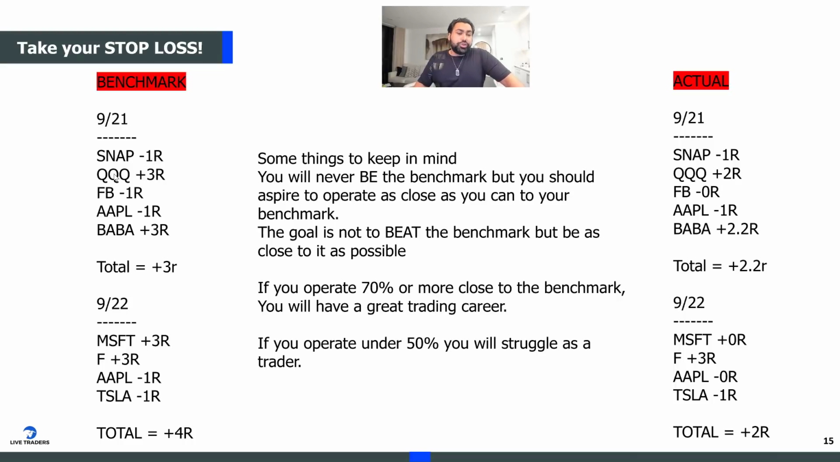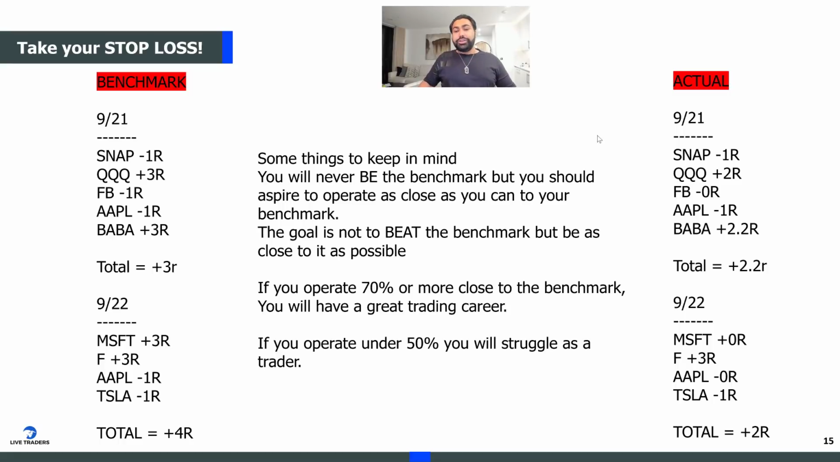I should have traded QQQ based on my trading plan. If I did trade that, it would have hit my target of 3R, right? If I traded Facebook, I would have lost an R. If I traded Apple, I would have lost an R. And if I traded Baba, I would have gained 3R. So if I did everything my plan told me to do, total, I would be up 3R for the day.